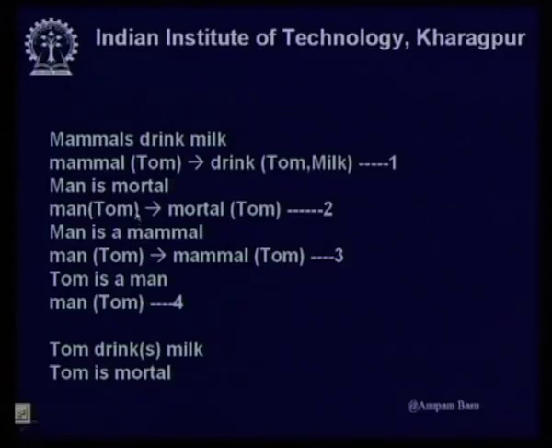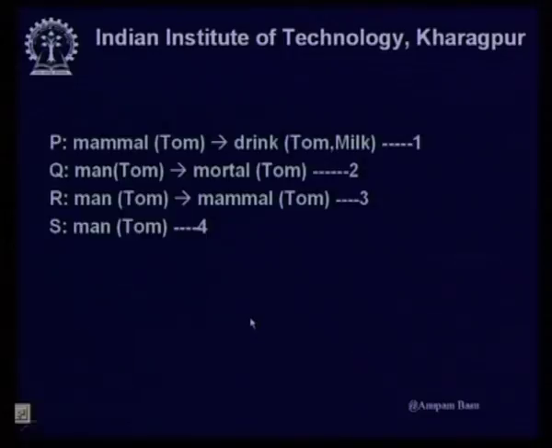So, in this way if we write, then let us see how we can prove our desired statements. I am now naming these as propositions P, Q, R and S. You can see that mammal Tom implies drink Tom milk is a proposition. Similarly, man Tom implies mortal Tom is another proposition. So, all these are propositions, these are implications, and this S is just an assertion.